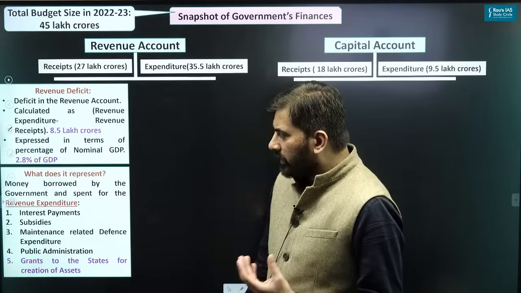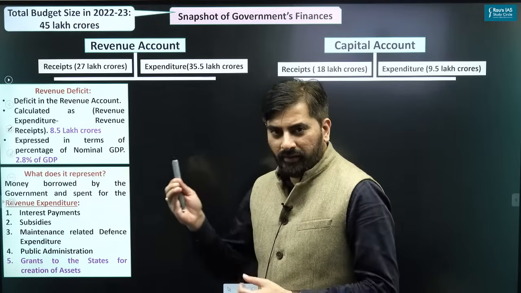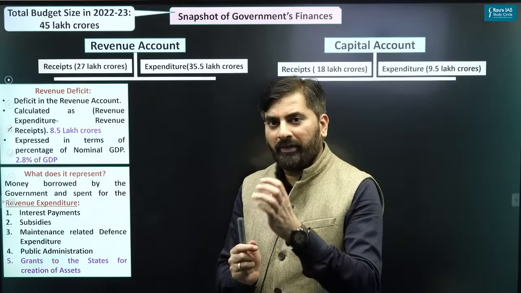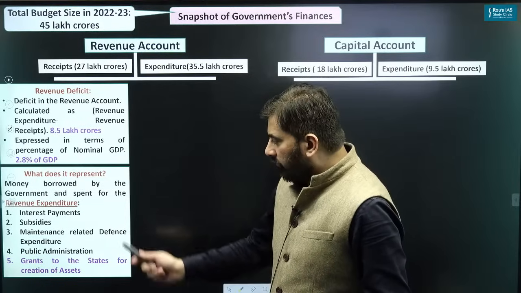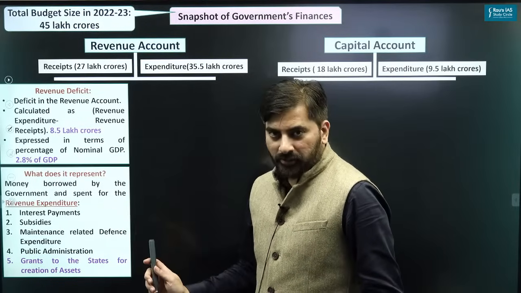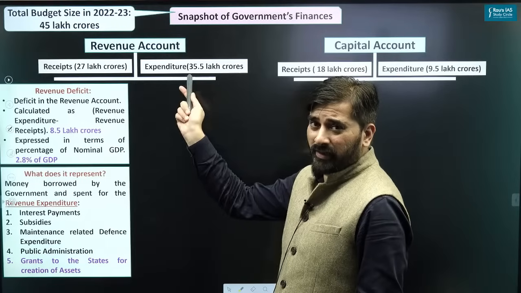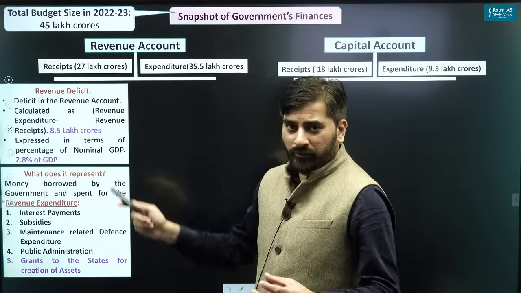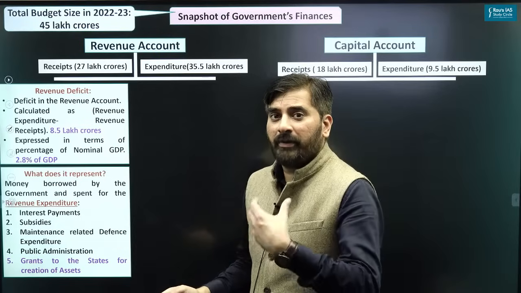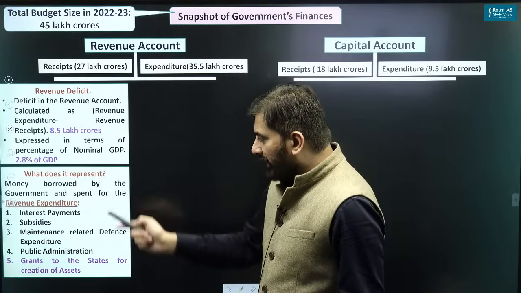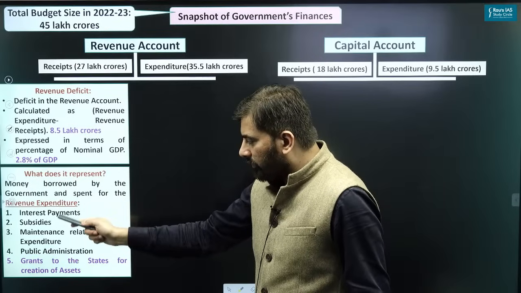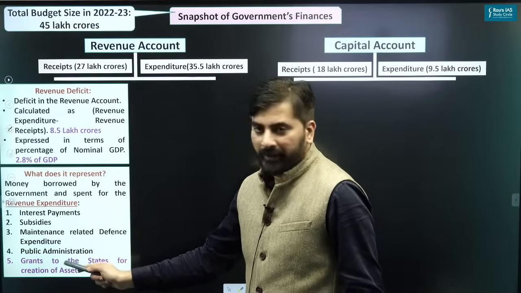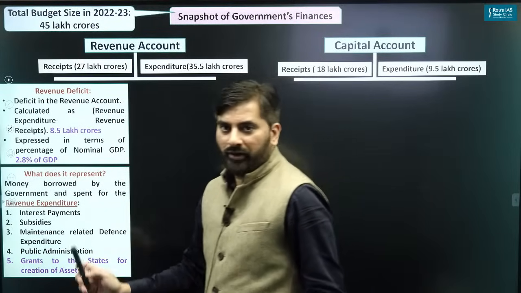And we all know that revenue deficit basically represents the money which the government has borrowed for revenue expenditure, because we are spending more, right? 35.5 we are spending, but we are earning only 27. So from where did we spend more? Obviously we borrowed, and that borrowed money we spent it for 1, 2, 3, 4 and 5. That is what is your revenue deficit.